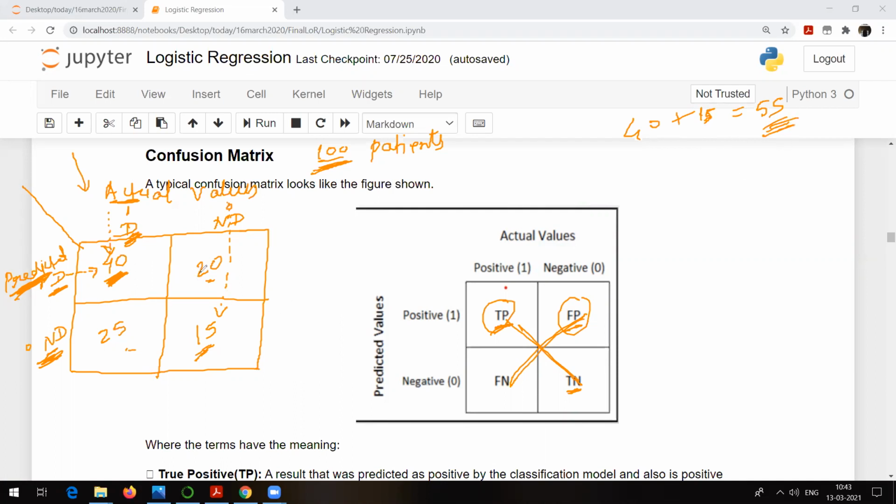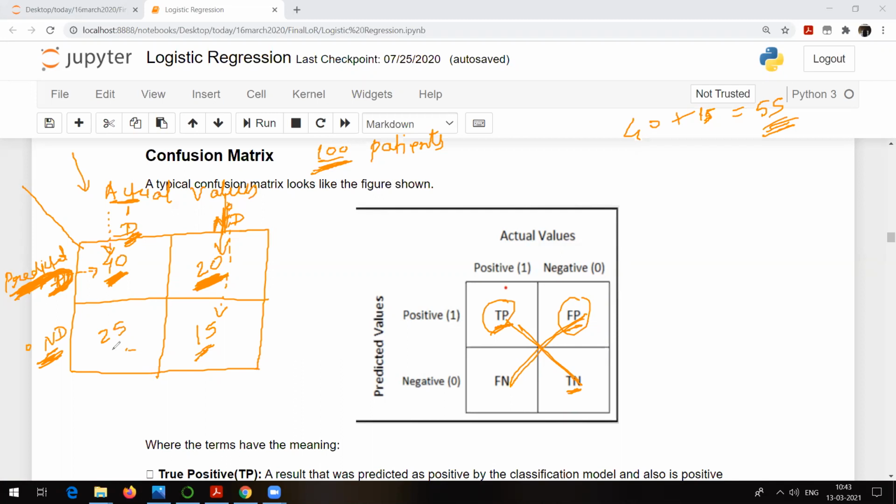Okay, what is false positive? It means that our model is saying that there are 20 people who are not affected by diabetes. Sorry, our model is saying that there are 20 people who are affected by diabetes. See this one, D, diabetes. So our model is saying that there are 20 people who are affected by diabetes, but actually they are not affected by diabetes, because ND, not affected by diabetes.